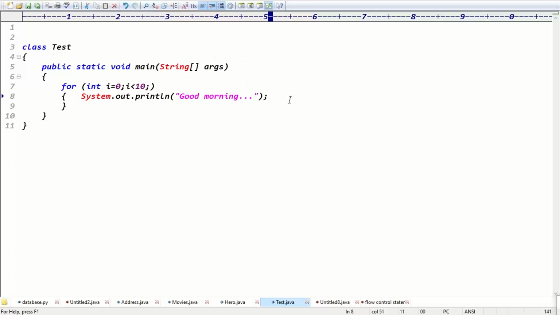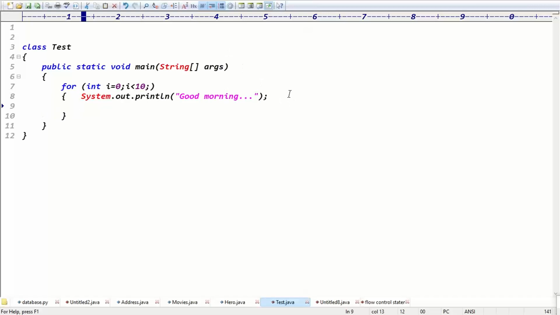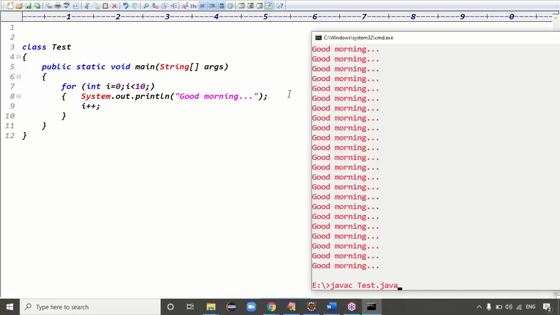Infinite times, right? Exactly. So if you want, you can see the code is compiled fine and executed fine. We got the output infinite times. Guys, somewhere in the code here I can write i++. Now the code is compiled fine and executed fine, right? So 10 times we got the output.